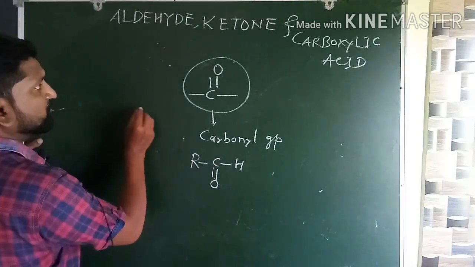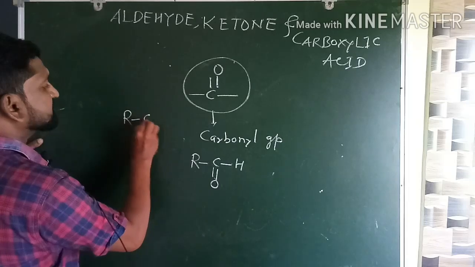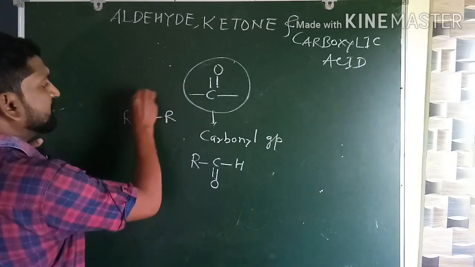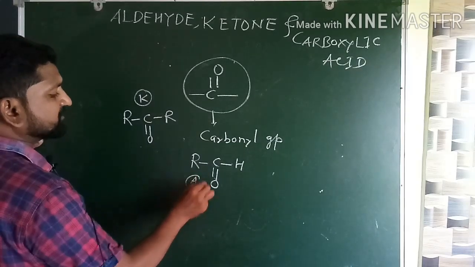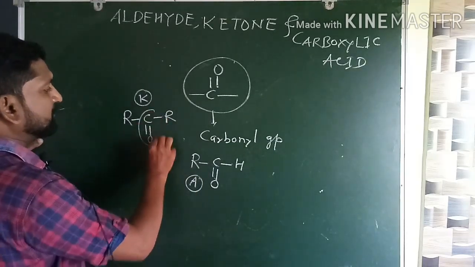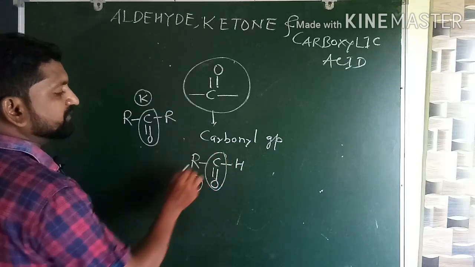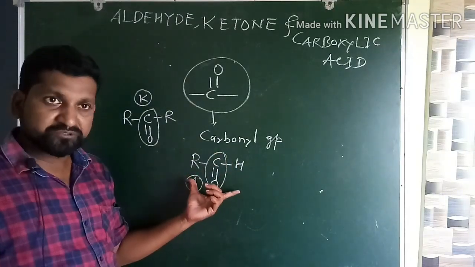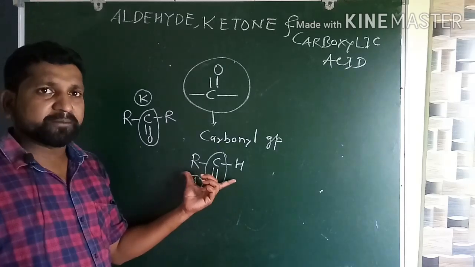In the functional group of ketone, it is R C double bond O R. This is your ketone and this is your aldehyde. What is common in them? This is a carbonyl group, this is also a carbonyl group. Therefore they are called carbonyl compounds.